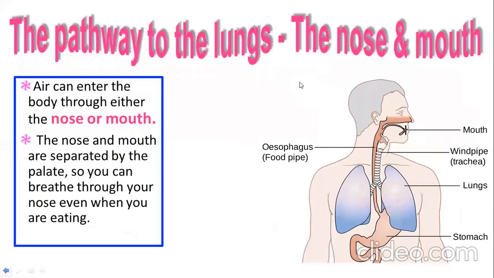If you see here, this upper region is the larynx, or voice box. Now this larynx is supported by a lid. That lid is called what? Epiglottis.